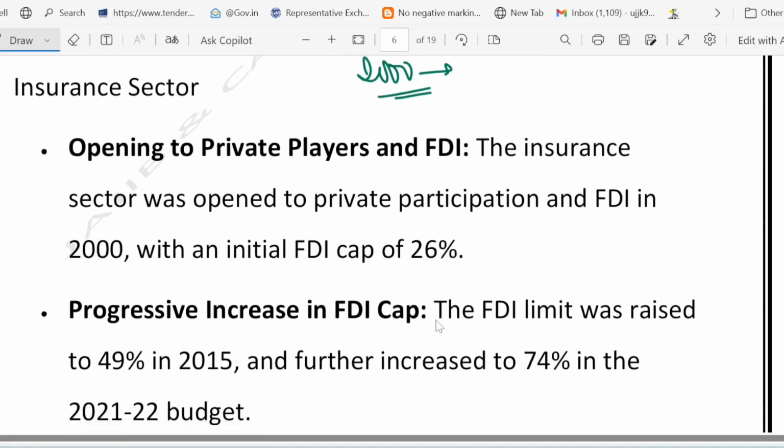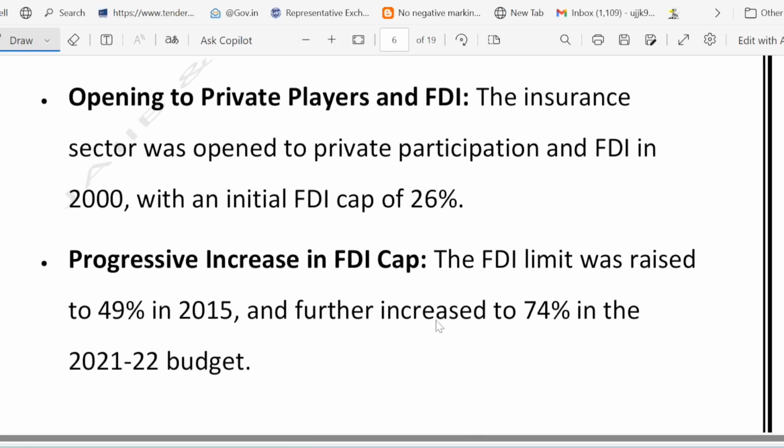So first of all comes privatization and FDI in insurance. Basically, in the year 2000, the government allowed private players plus foreign investment, FDI, with a 26% cap. So the initial cap was kept at 26%. And in 2015, that FDI limit was increased to 49%. So what happened? More foreign money flowed in.